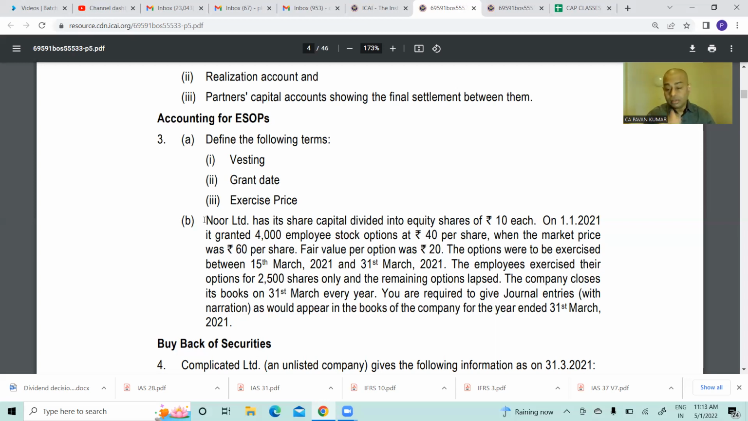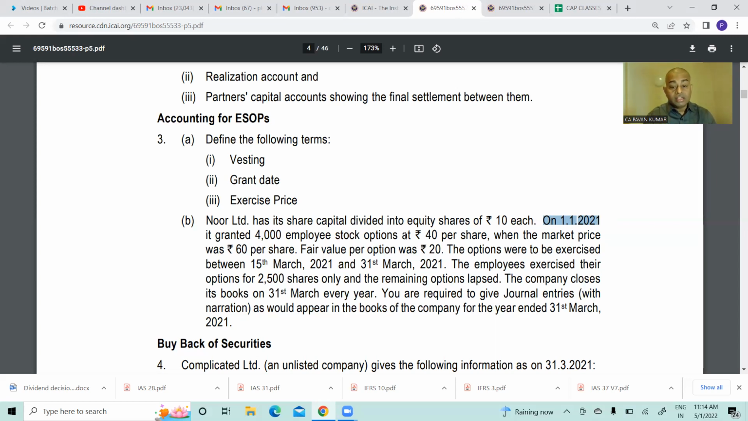Sandeep, read 3B, ma. Noor Limited has its share capital divided into equity shares of rupees 10 each. On 1/1/2021, it has granted 4,000 employee stock options at rupees 40 per share when the market price was rupees 60 per share. Wait, can you tell me what is the grant date? 1st January 2021. What is the journal entry we pass on the grant date? No entry. No journal entry on grant date.